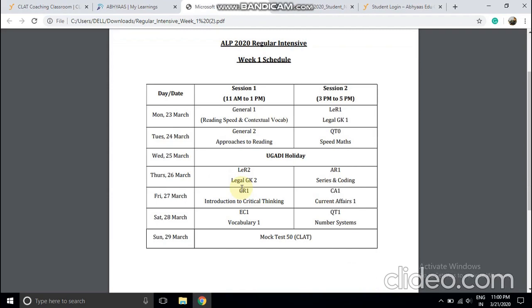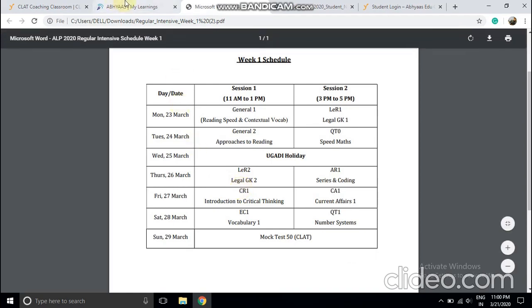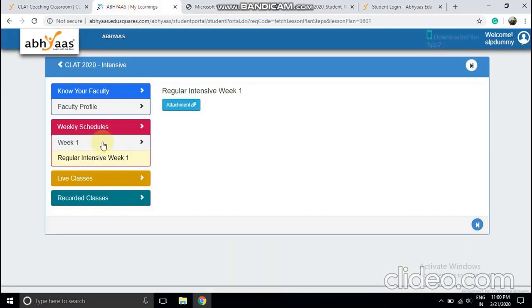Forenoon is 11 to 1 p.m., and each session is 2 hours long. Forenoon is a general one, reading speed and contextual vocabulary, and afternoon 3 to 5 is legal reasoning, legal GK 1. Like that, every week you'll get an email and we'll upload the week 1, week 2, week 3 schedule. And next, live classes.